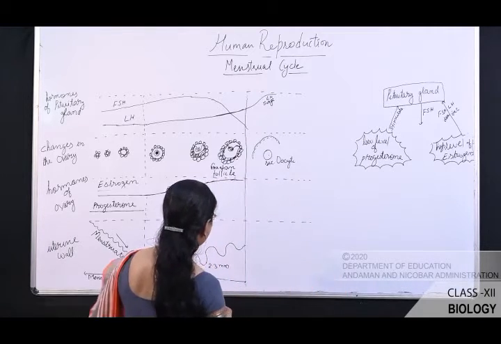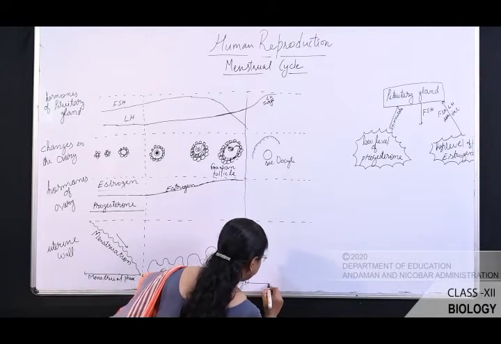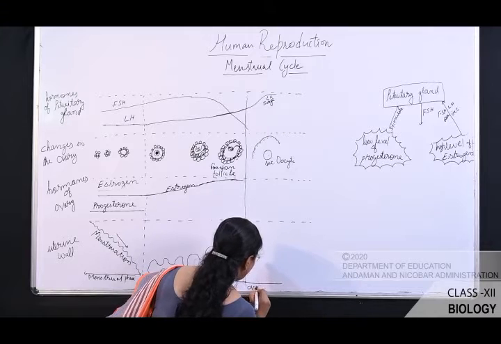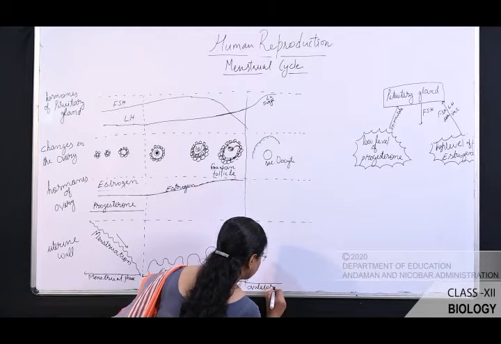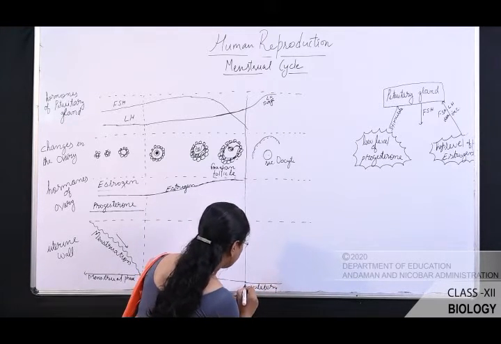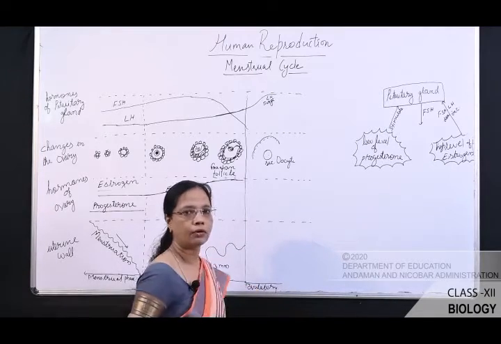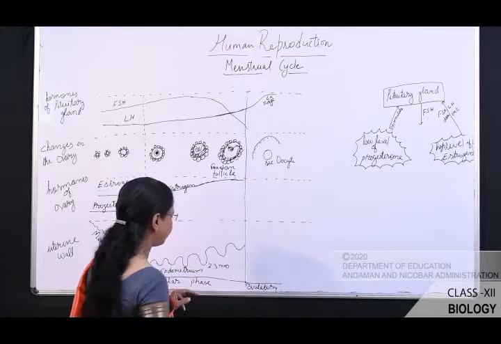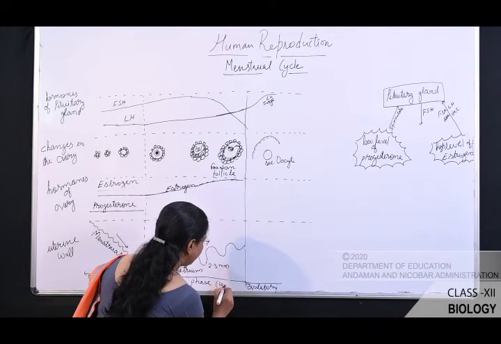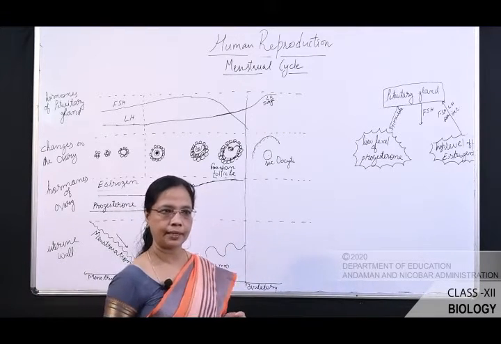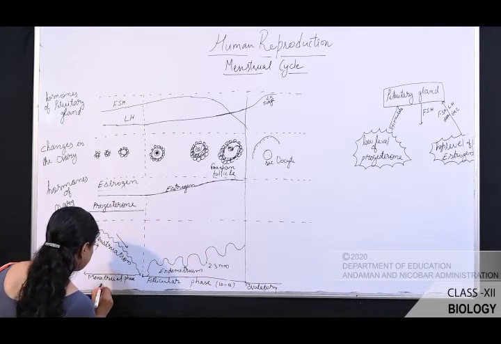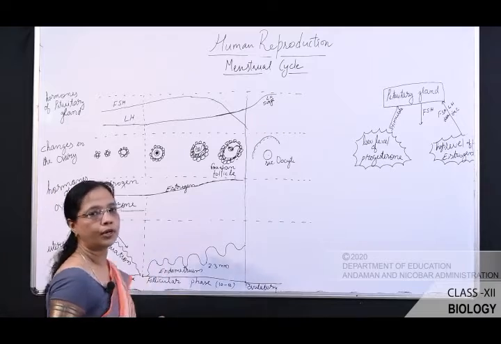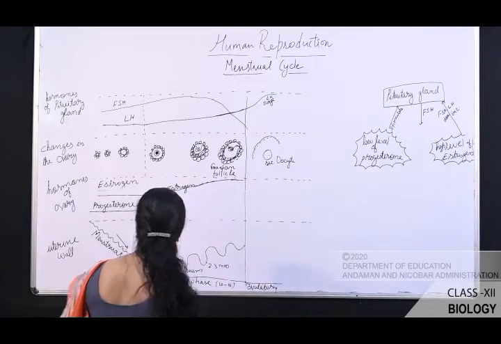So we can write here as ovulatory phase. Ovulatory phase takes place in the 14th day, and follicular phase lasts for 10 to 12 days. Okay? So menstrual cycle starts, it will remain up to 3 to 5 days.